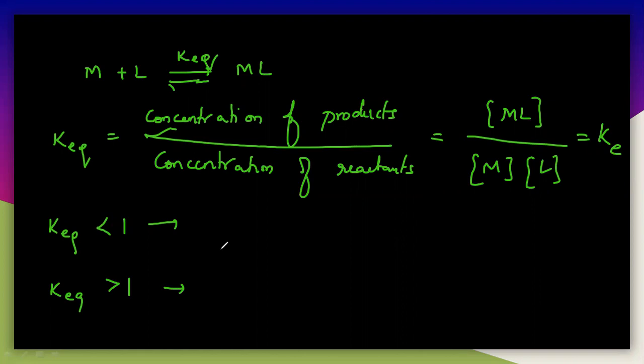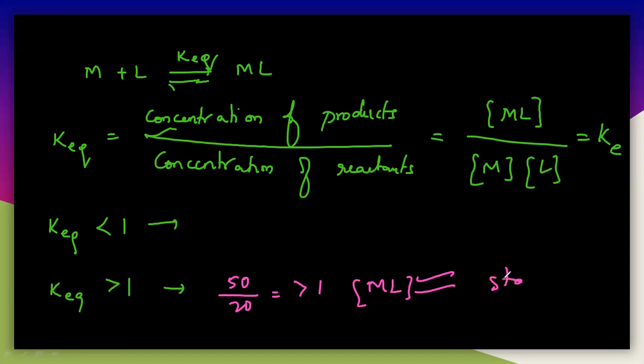So here, in case of K equal being greater than 1, greater than 1 occurs when the concentration of products must be greater than the concentration of reactants. Let us write it is 50/20. So you will get a value greater than 1. Here the product concentration will be more.